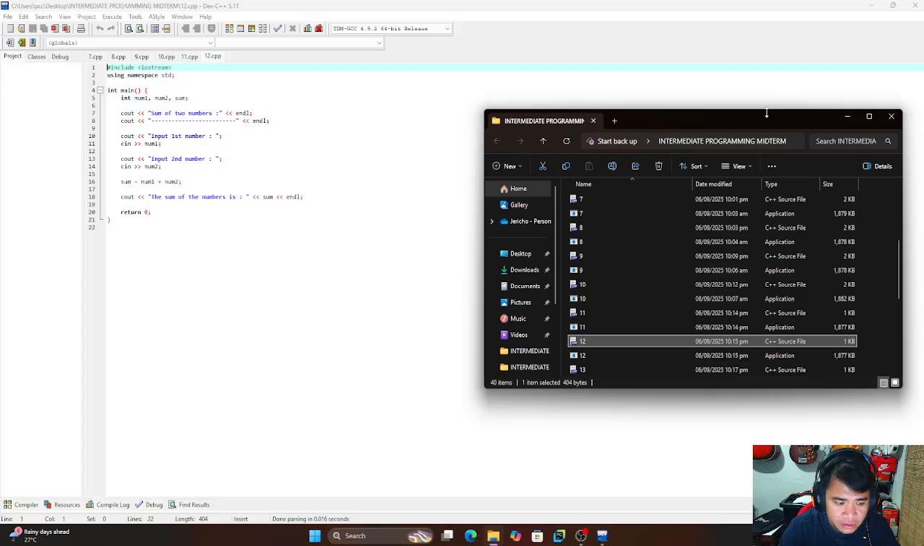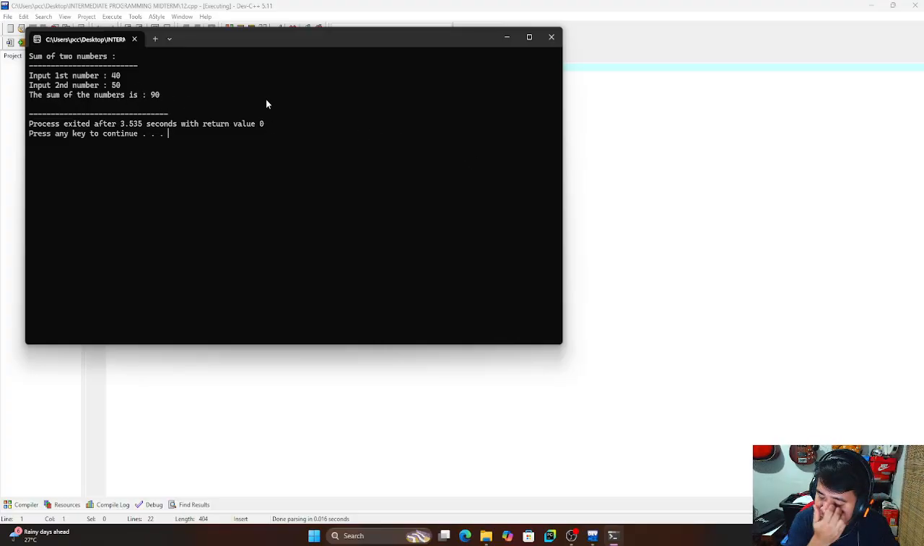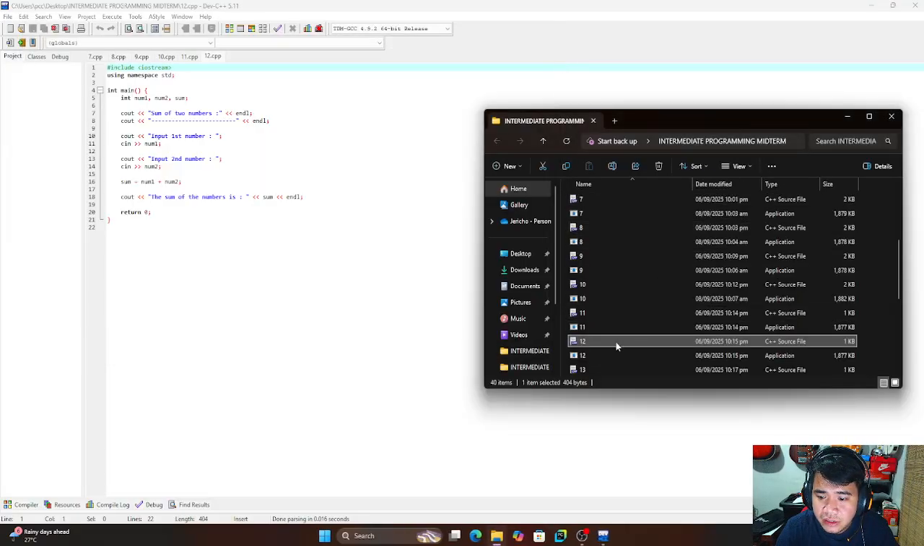Okay, this is the sum. This is the sum. Okay, this is good. For example, 40 plus 50 equals 90. Okay, input the first number and second number. The sum number is 90. 40 and 50 equals 90. Okay, that's good. And the next is 13.